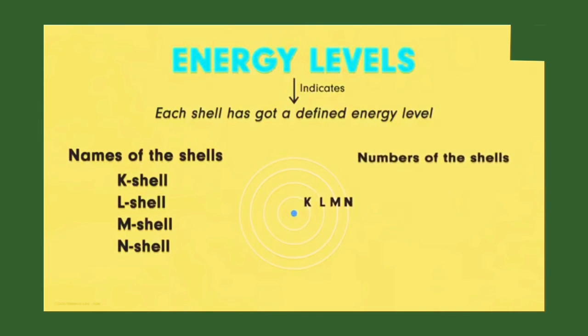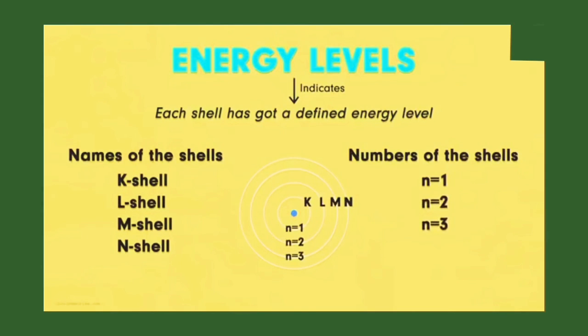And what if we want to number them? In that case, we use the letter n in lowercase and write them as n equals 1, n equals 2, n equals 3, and so on, beginning from the one next to the nucleus. So we can name them alphabetically, or we can even number them.